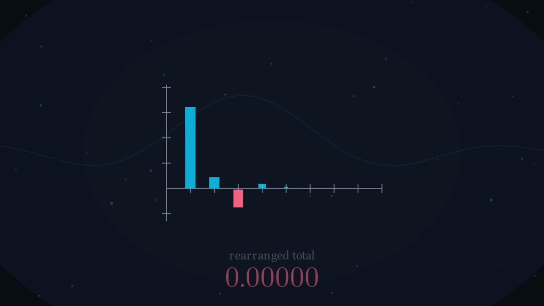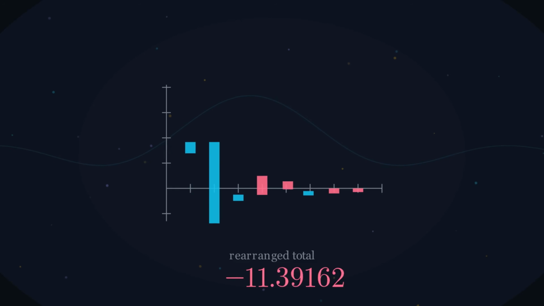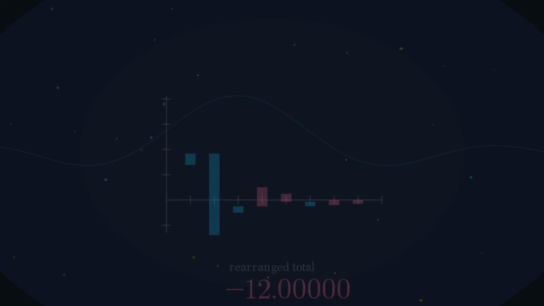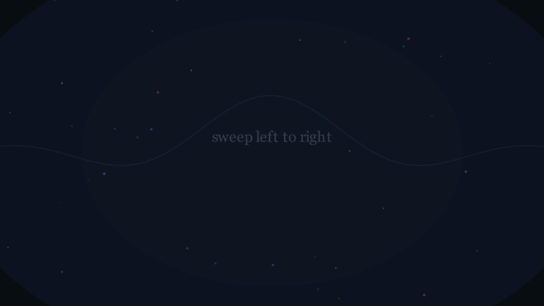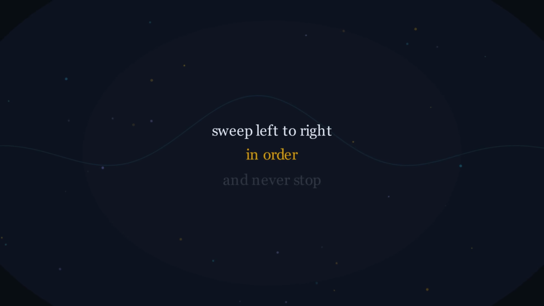2 positives, then a negative, then 2 positives, and you can land on any number you like. 7, -12, pi to the pi. So pi over 2 isn't the area. It's the answer to one specific question. Sweep from left to right in order and never stop. Ask it any other way, and you get a different number.